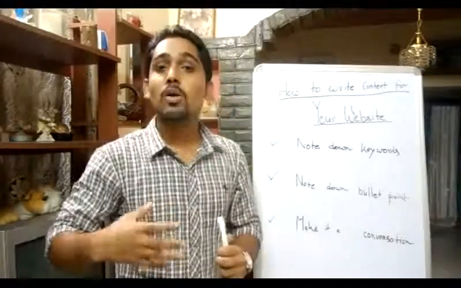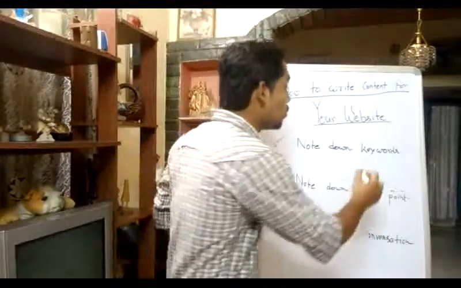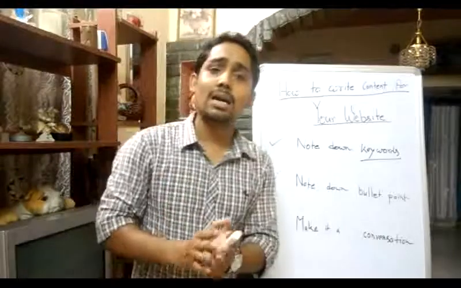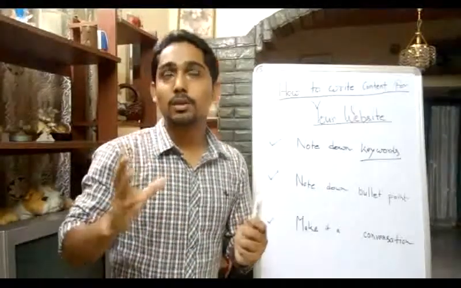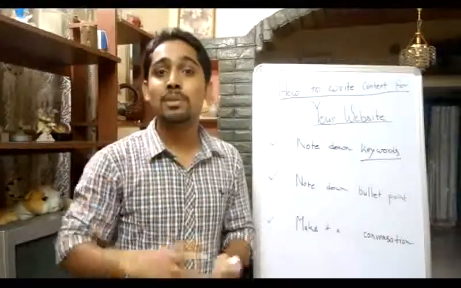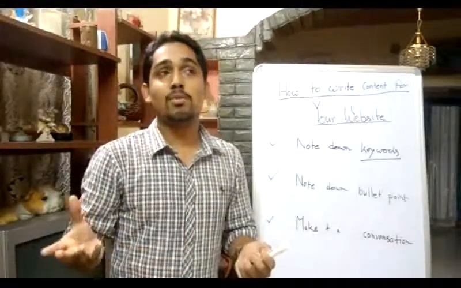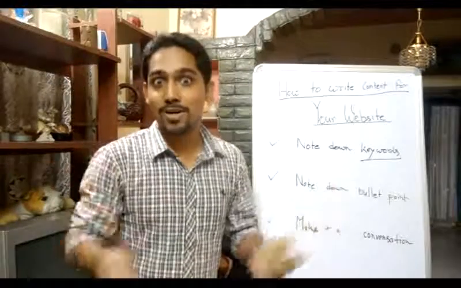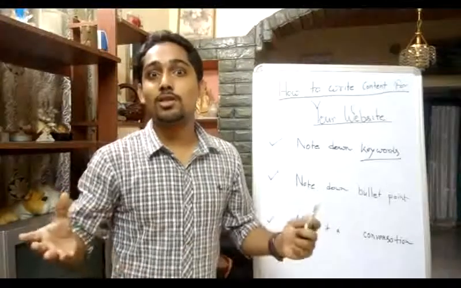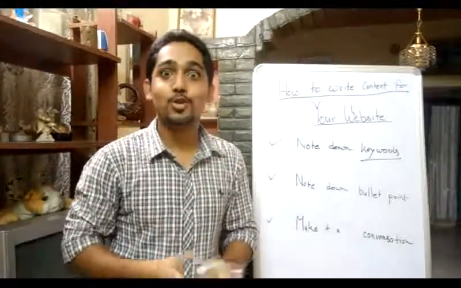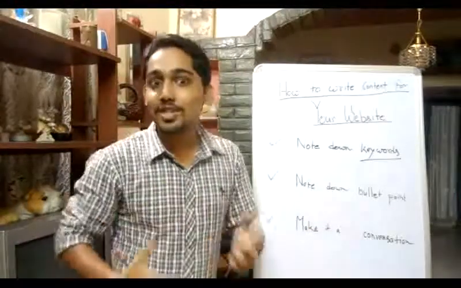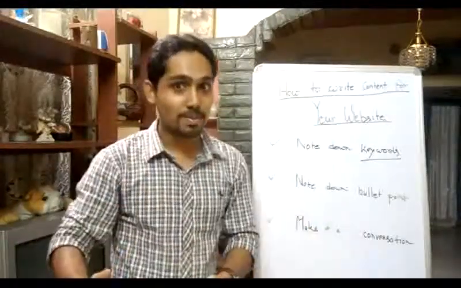First of all, what I want you to do is note down the keywords. Now, what are keywords? Keywords are simple impressions that people will type in Google. It's like someone is searching, say, public speaking courses in Bangalore, or someone is typing, say, restaurants in Dhanbad, or someone is typing jewelry stores in, say, Chandigarh. So when they are searching that, some names are coming up.